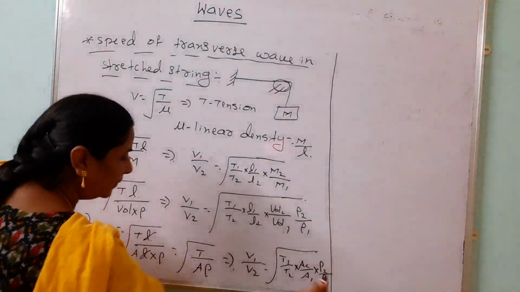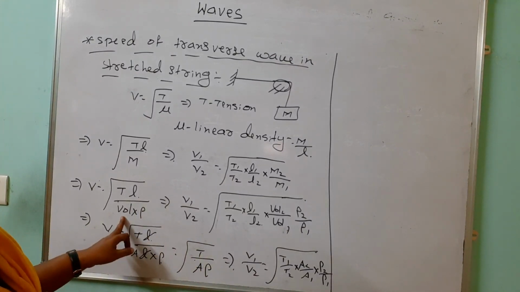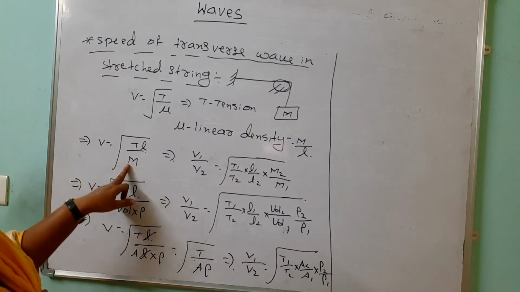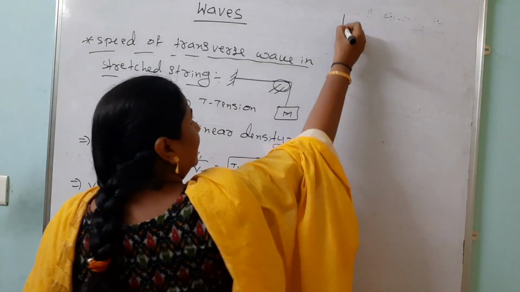So not only this one, look here. Here we expressed in terms of tension and density. Here volume, density, tension. Here mass and tension, like that. Now v equals, we can take it.